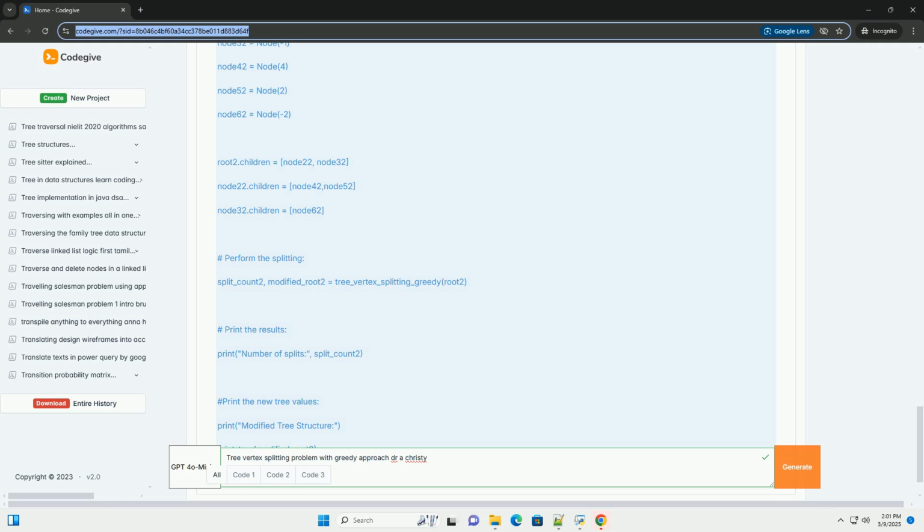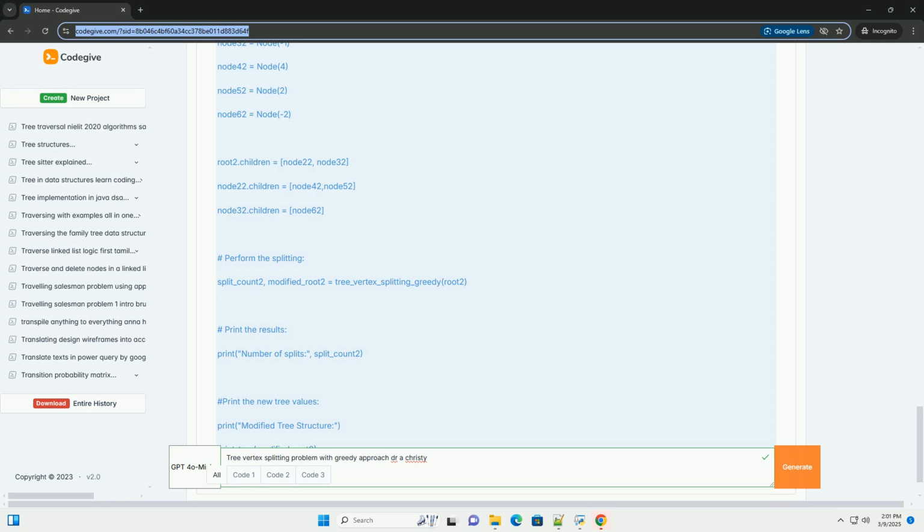2. Component non-negativity: after splitting, the sum of values in each connected component of the new tree must be greater than or equal to 0. 3. Minimizing splits: ideally, although not always guaranteed in the greedy approach, the goal is to keep the number of splits as low as possible.